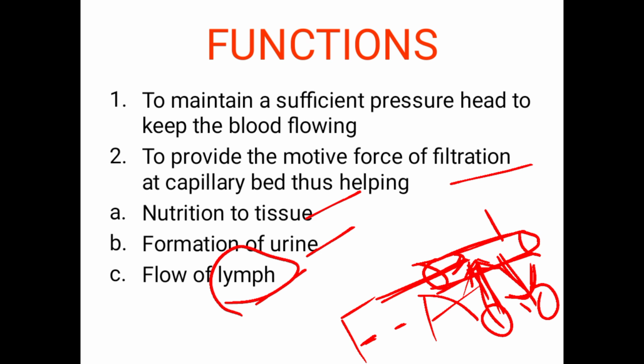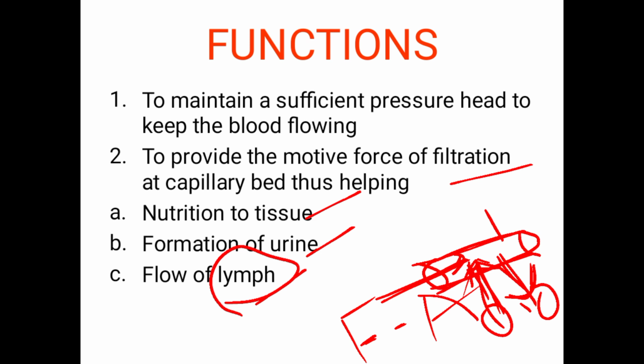So in this BP topic, the definition, the normal values, then systolic BP, diastolic BP, pulse pressure, and mean arterial pressure are important. Then the factors maintaining BP, they will ask as MCQ questions. What are the factors which maintain it? One is the cardiac output, peripheral resistance, blood volume, viscosity and elasticity of the blood vessels. If you remember these 5 things, it is enough.